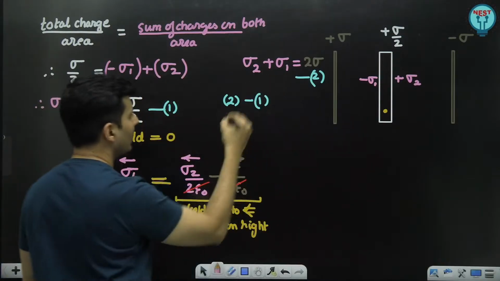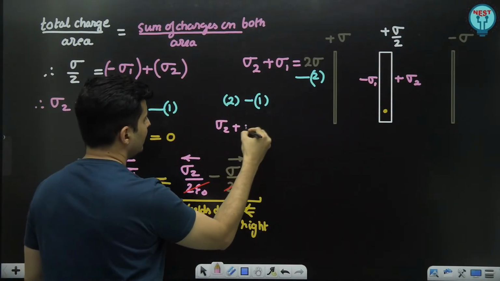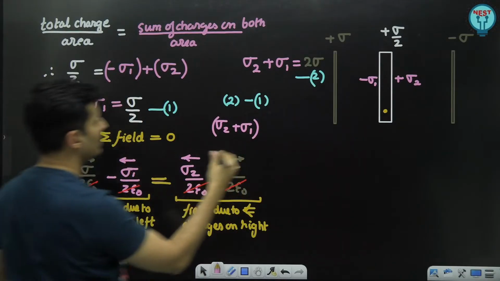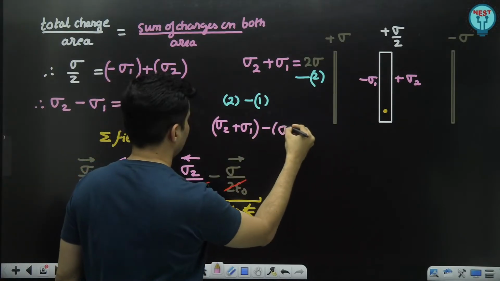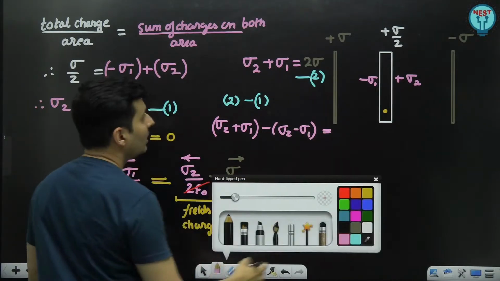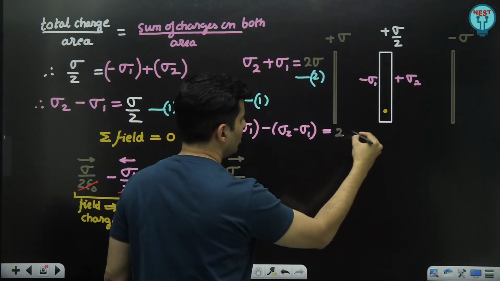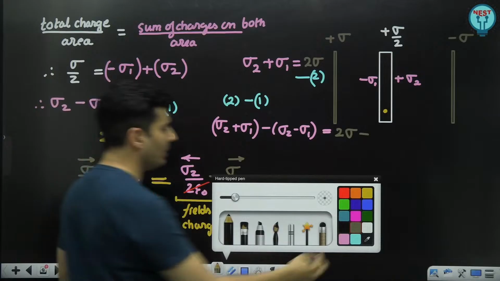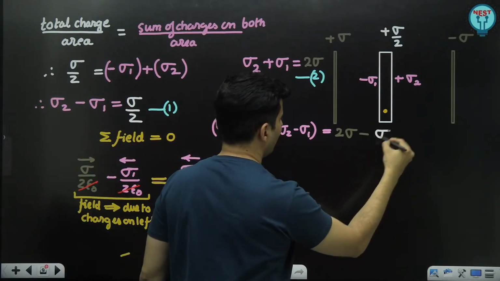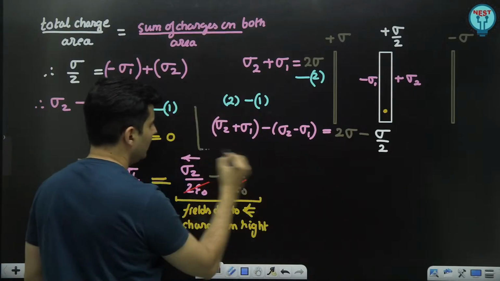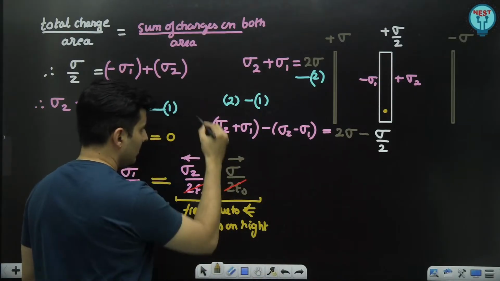So how will it look? Sigma 2 plus sigma 1, this is the second equation. Left hand side of the first equation will be nothing but sigma 2 minus sigma 1. This will be equal to, over here you have 2 sigma, which is the second equation's RHS, minus sigma by 2, which is the RHS of the first equation. Is that right, my dear students? Perfectly fine till this point.